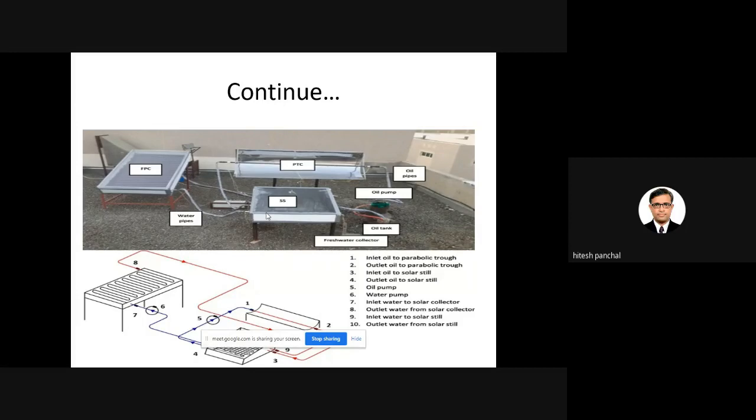You can also use waste cooking oil, because waste cooking oil is somewhat waste and has not much use. People are doing research work on biodiesel from waste cooking oil, but you can also use such oil in this kind of system to increase the distillate output. So this is some research work which you can conduct after learning this figure.